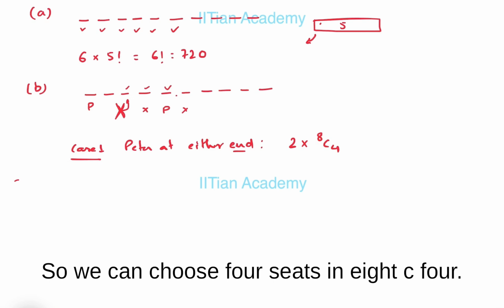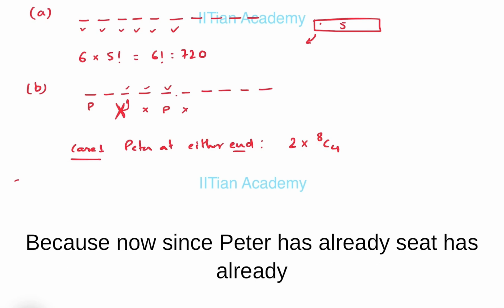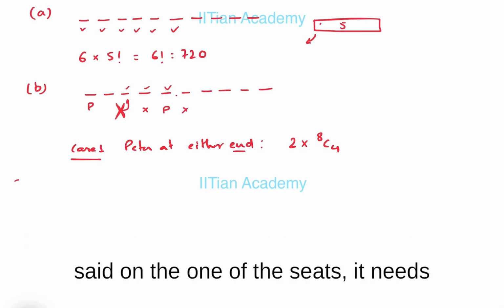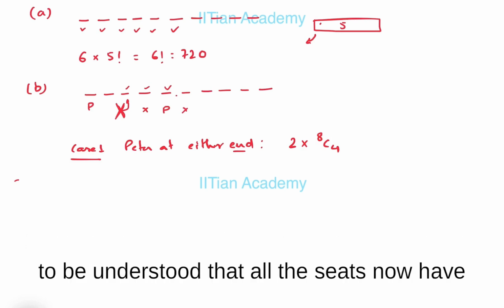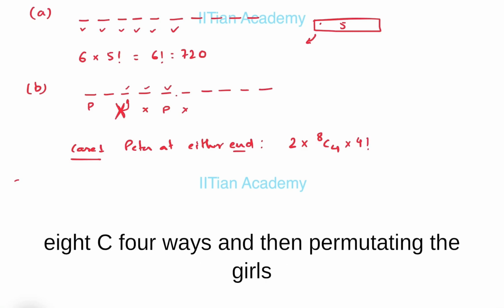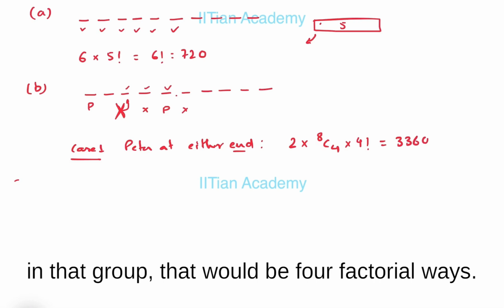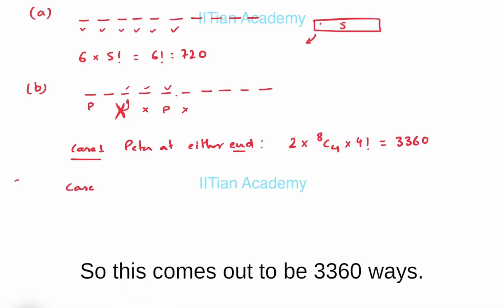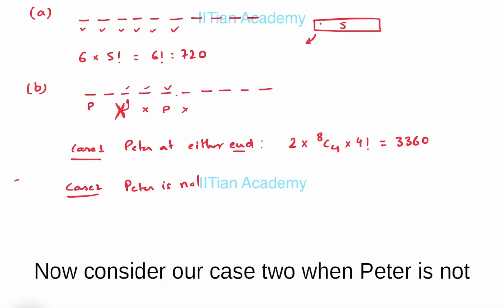So we can choose 4 seats in 8C4 ways, because since Peter has already sat on one of the seats, all the seats now have a reference, and then permuting the girls in that group would be 4 factorial ways. So this comes out to be 3360 ways.